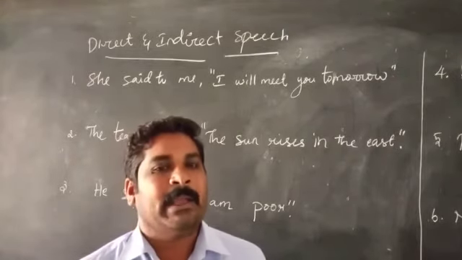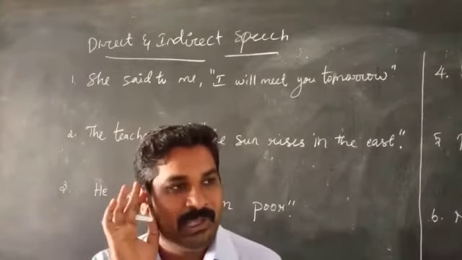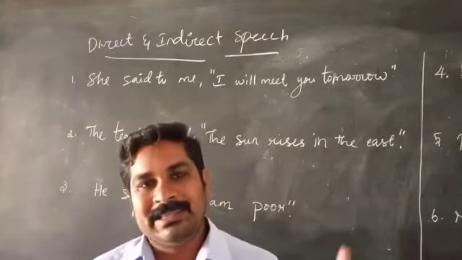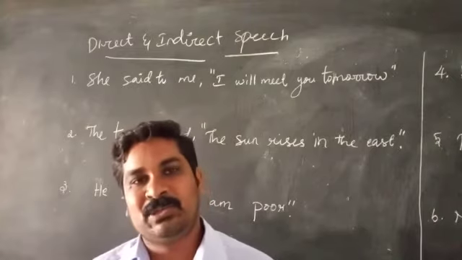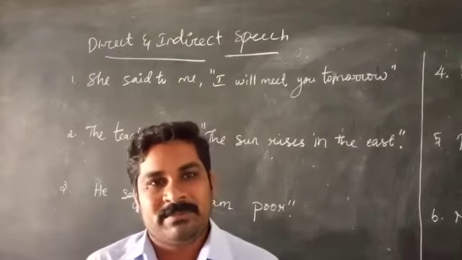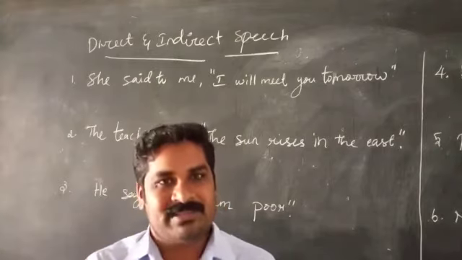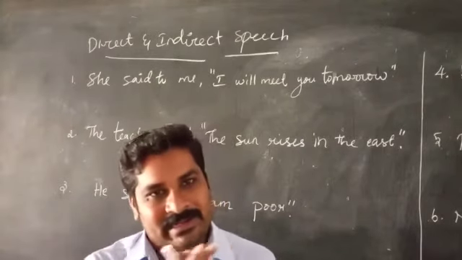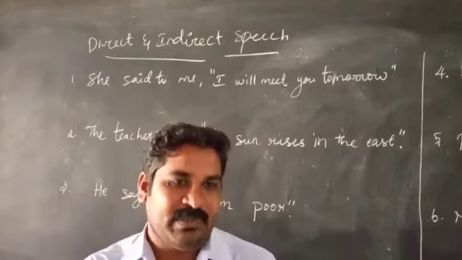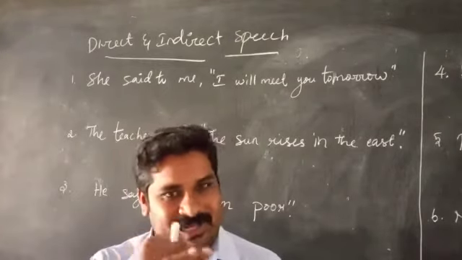And next one, changes in pronoun. This is the very difficult one. We have to give more concentration on this part, because I already told you that in direct speech and indirect speech there are 2 persons. First person means speaker, second person means listener. According to the speaker and listener, we have to change pronouns. I already clearly told you in the last video, so once again you recall that. You can see which pronouns I used and how to change everything, explained in detail.